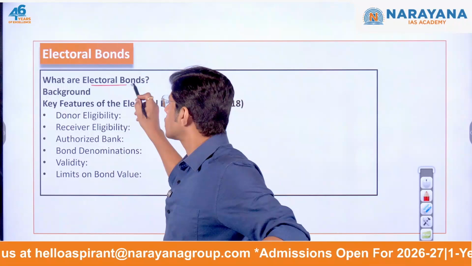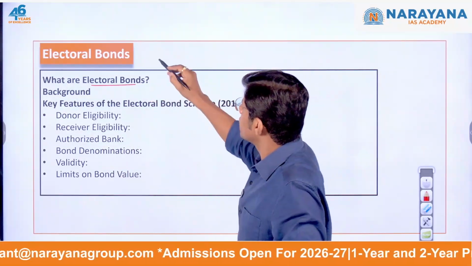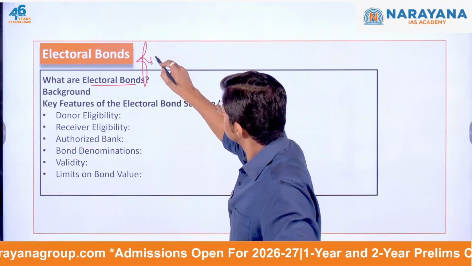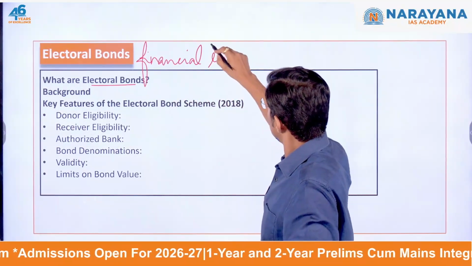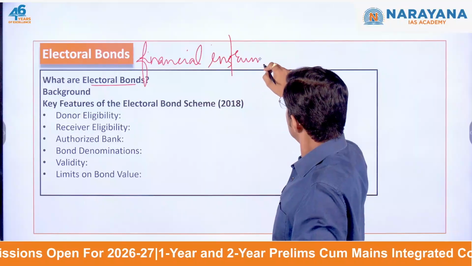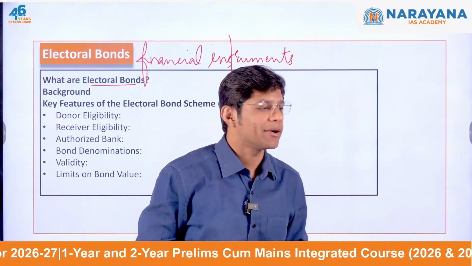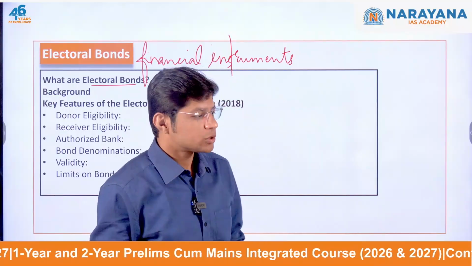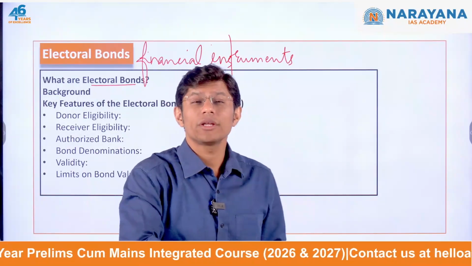First and foremost, what are electoral bonds? Electoral bonds are nothing but financial instruments used in India. Why are they used in India? So as to donate money to the political parties.